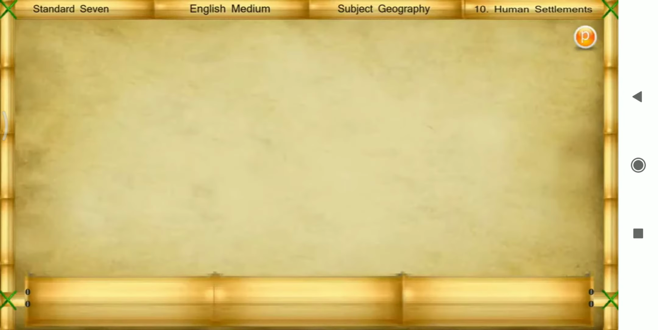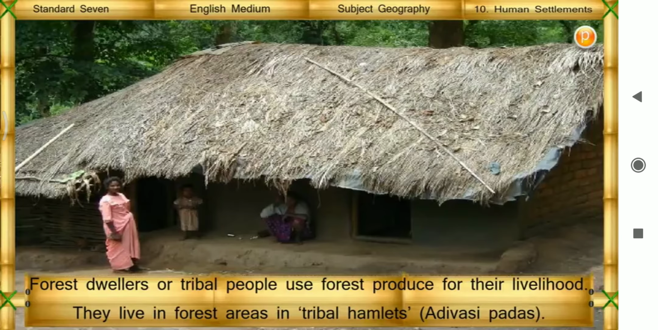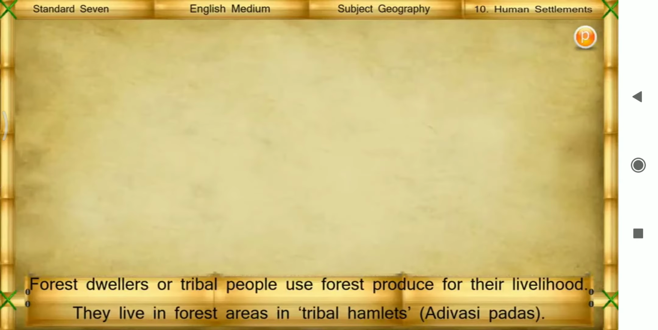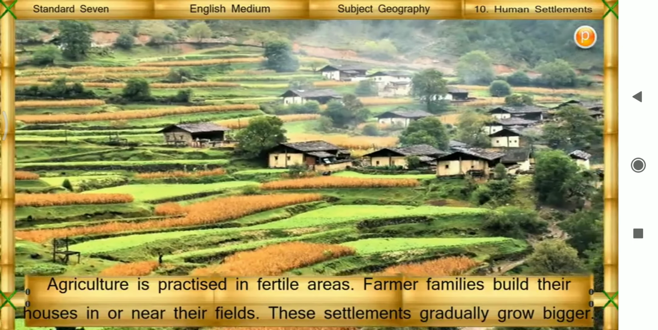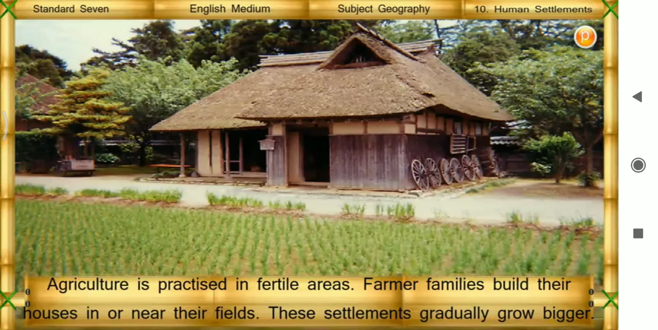Forest dwellers or tribal people use forest produce for their livelihood. They live in forest areas in tribal hamlets, that is, Adivasi Padas. Agriculture is practiced in fertile areas. Farmer families build their houses in or near their fields.